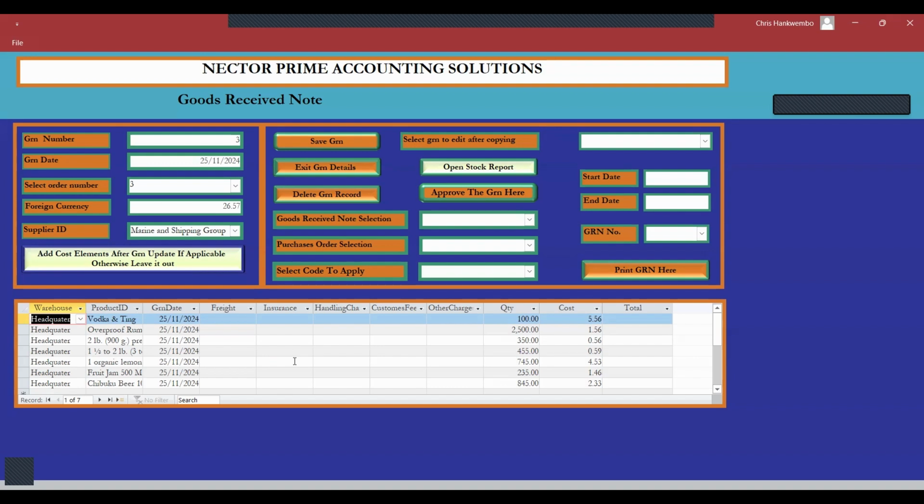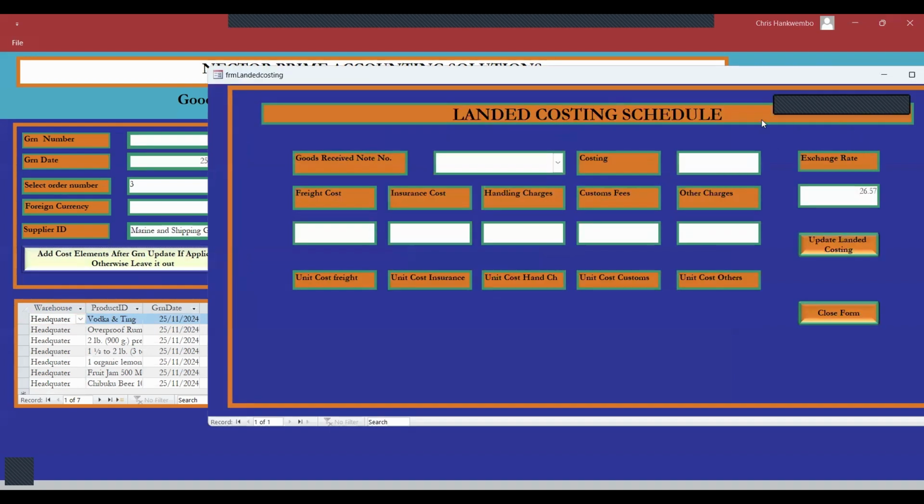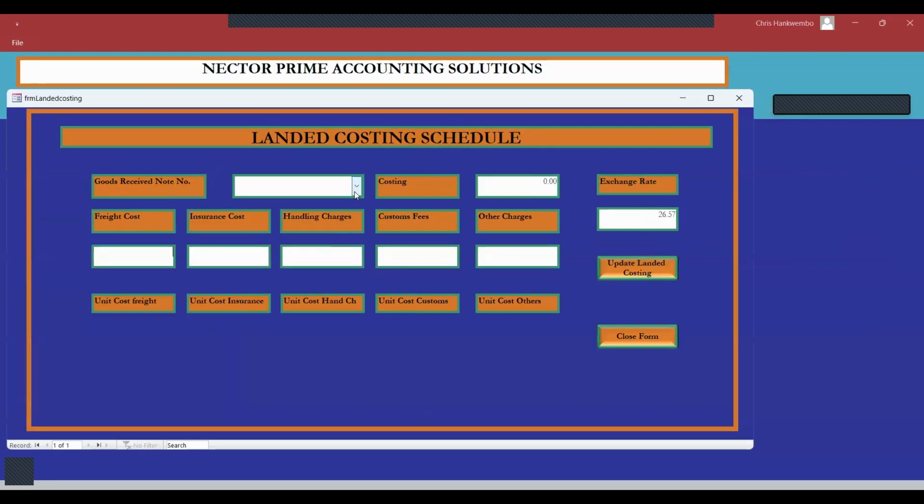So now the only thing that we need to do is to attach some other post elements here. So we have this form, which has come. The only thing we need is to select it for the GRN number. After selecting the GRN number, it has brought the input here.